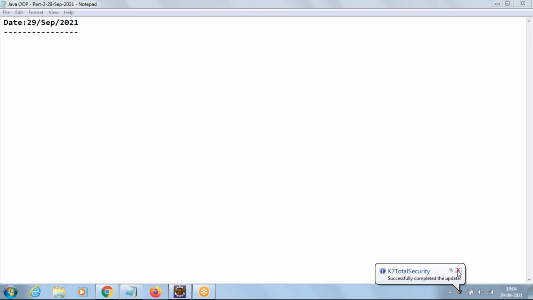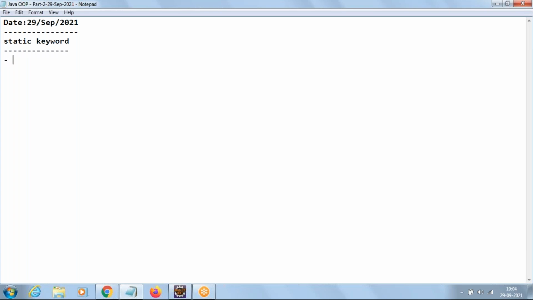So today let us move to the next two topics. Today our objective is to discuss two topics. One is the static keyword and the other is packages. So let us initially go with the static keyword. The static keyword can be used for data members, methods, and inner classes. The meaning of inner class is a class within a class.